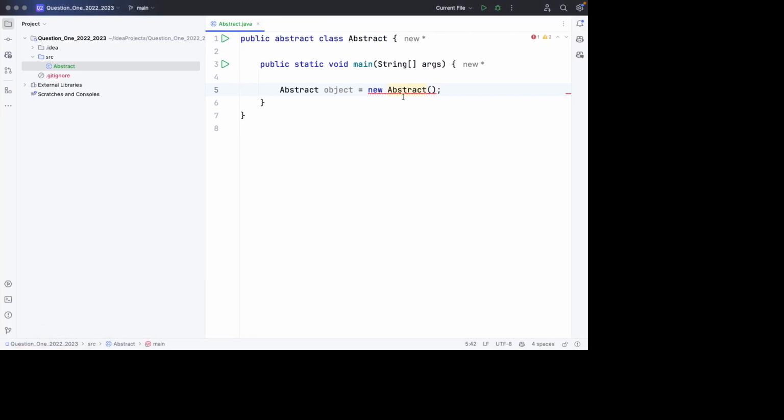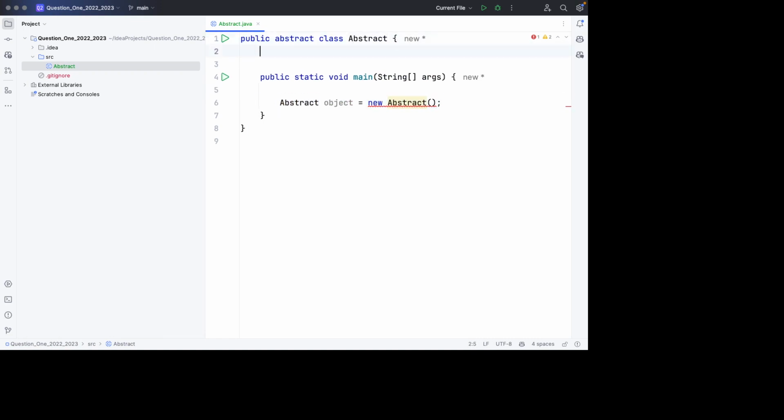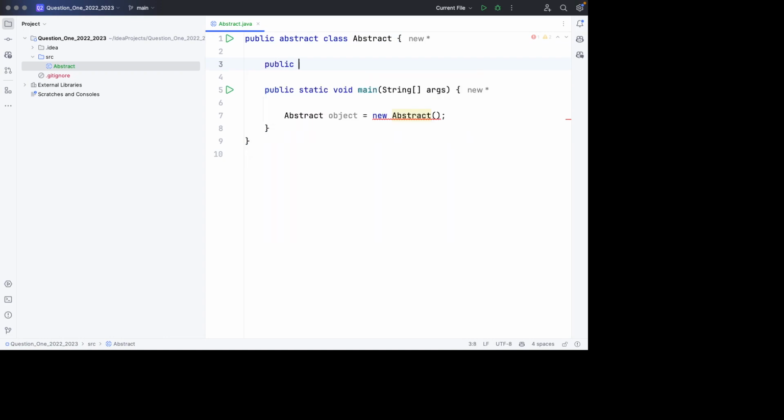So let's demonstrate that. Let's create an abstract method, public void abstract, and let's call it override me.